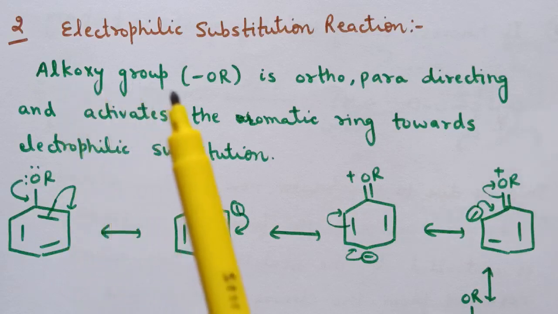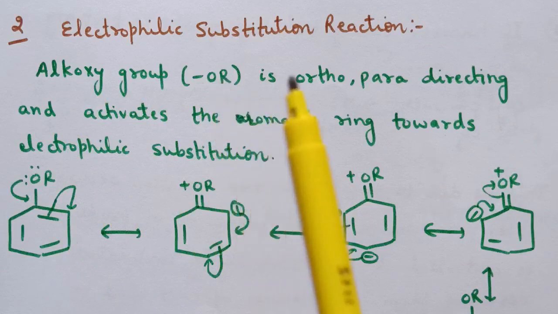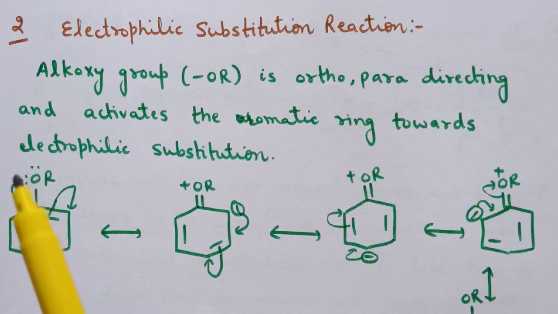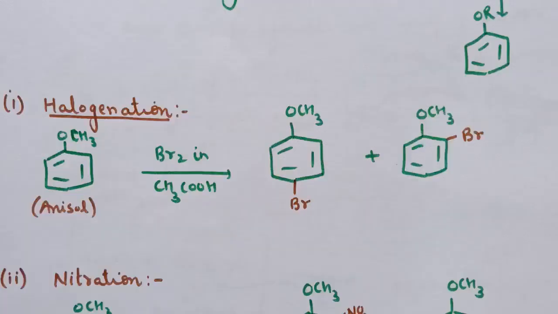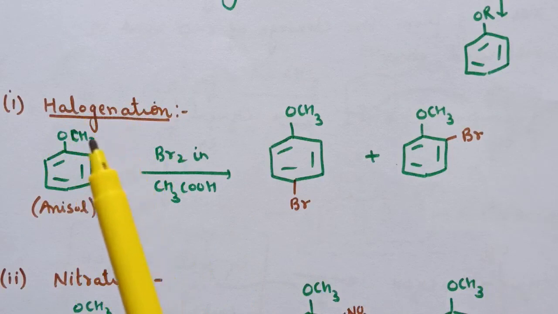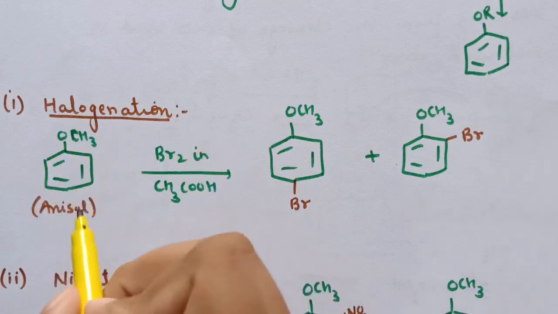So alkoxy group OR is ortho-para directing and it activates the benzene ring towards electrophilic substitution reaction, because due to the presence of lone pair on oxygen, these are involved in the conjugation with this benzene ring, and therefore increase electron density on benzene ring, and therefore electrophilic substitution reaction takes place. So first reaction is halogenation. The name is anisole.